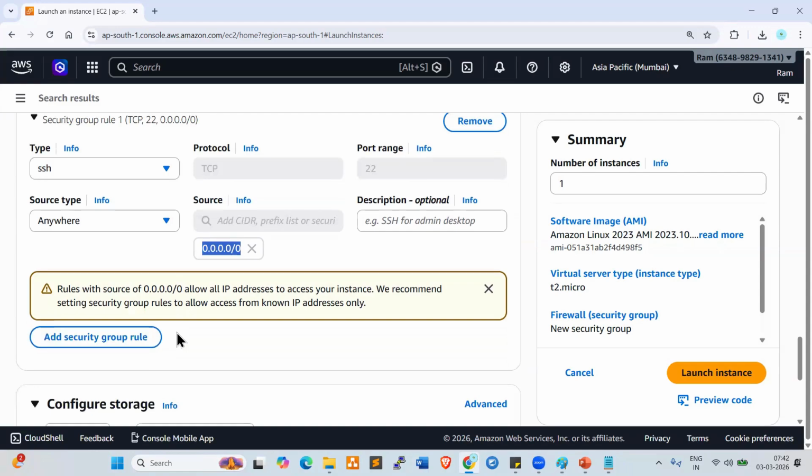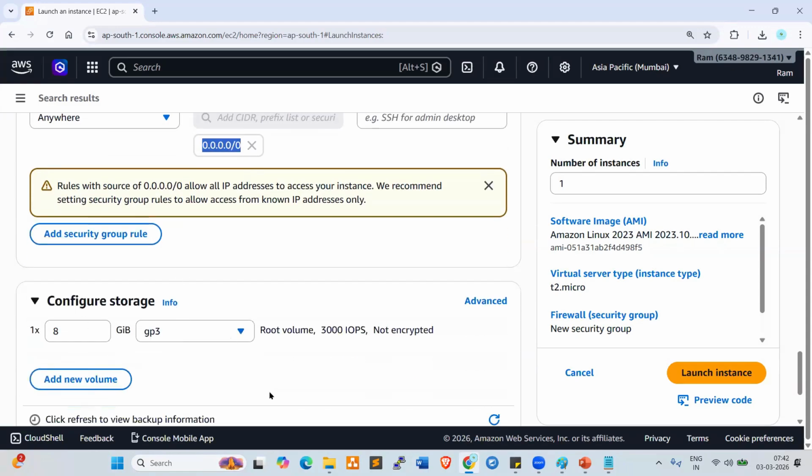So go down here. Next one, storage. The first time, we are going through all the services and walking through all the options here. But creating an instance will take only a 1 minute job. Creating a server will take only 1 minute. But the first time, we need to go through all the options here.